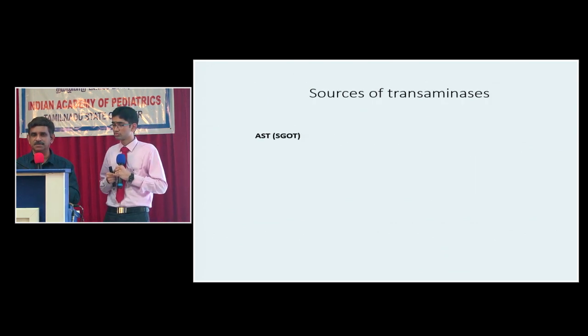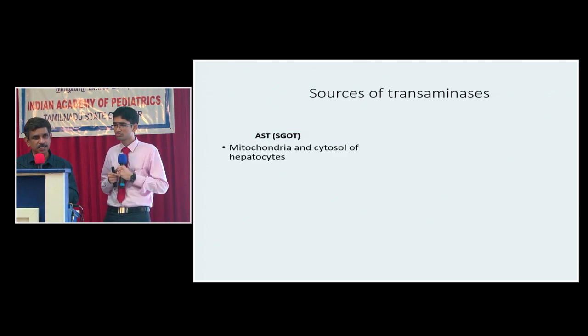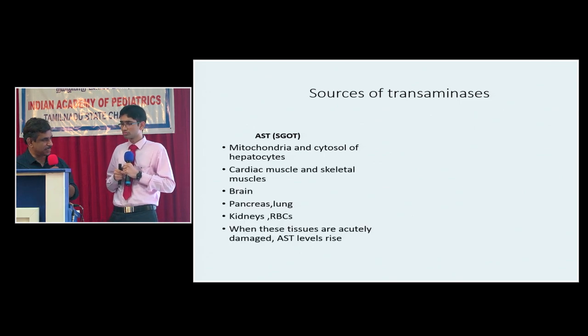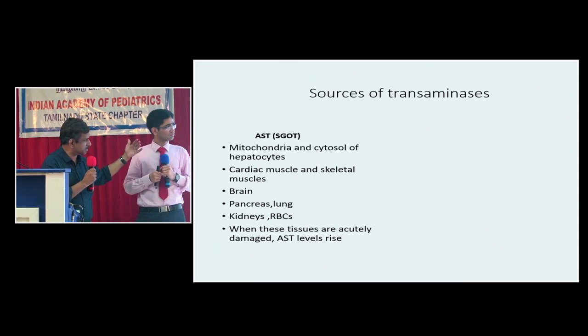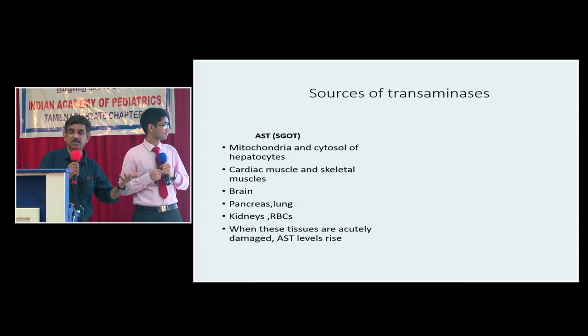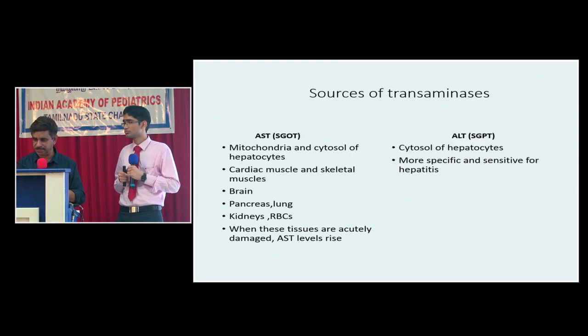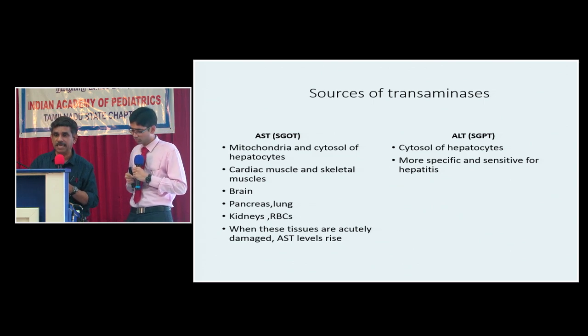What are the sources of transaminases? SGOT and SGPT. What are the sources? Where are they from? Which is liver specific? SGPT is liver specific. Remember that SGOT has so many sources, not only the liver, also cardiac muscle, skeletal muscle, brain, pancreas, lung, RBC. So even if there is hemolysis, there can be elevation of SGOT. Whereas SGPT is liver specific. It's present mainly in the hepatocytes. So if a patient has elevated transaminase SGPT, that means he may be having underlying liver disease.